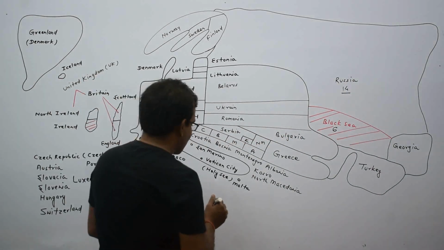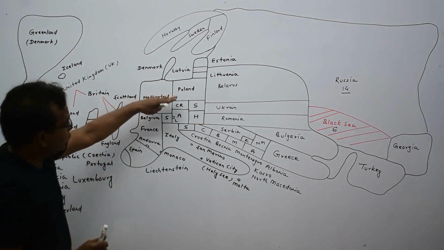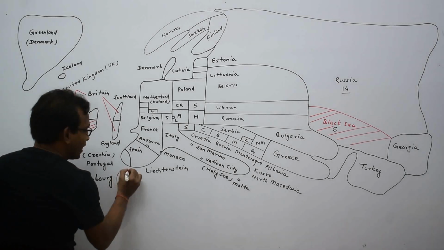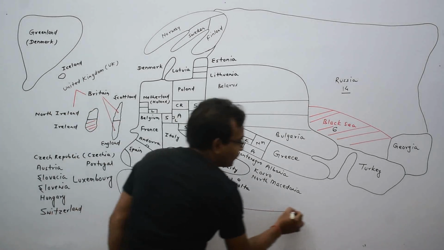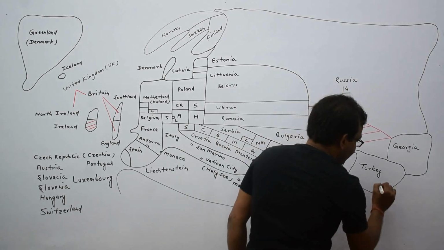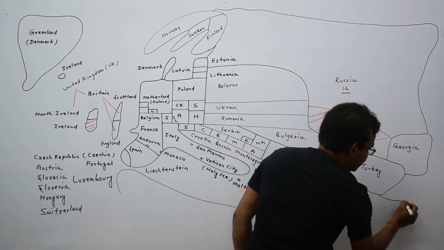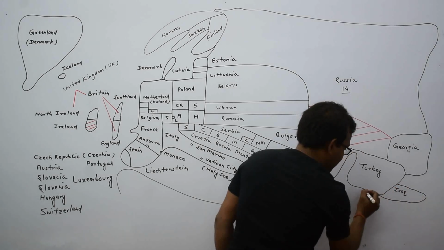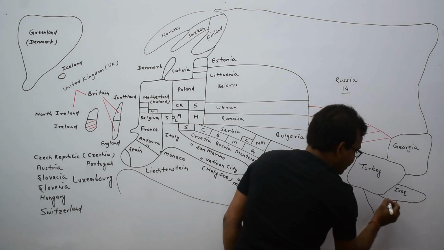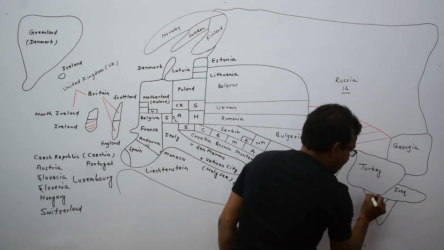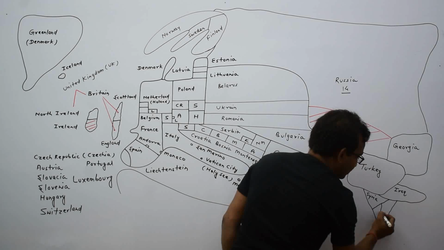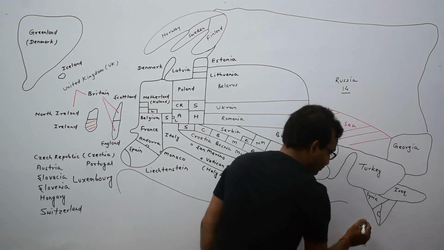Okay, look here. Below the Europe continent, here is the Africa continent. Here is a country. This is Iraq. This is a country of Asia. This is Syria. This is Israel. This is Palestine, and this is Jordan.